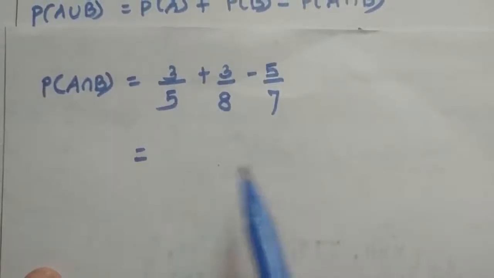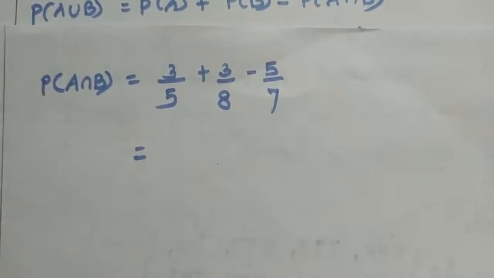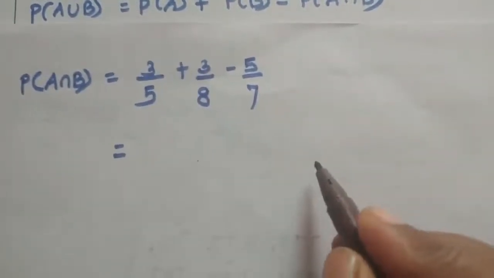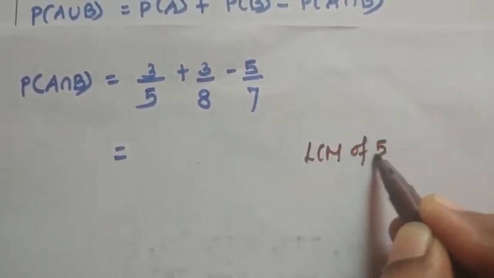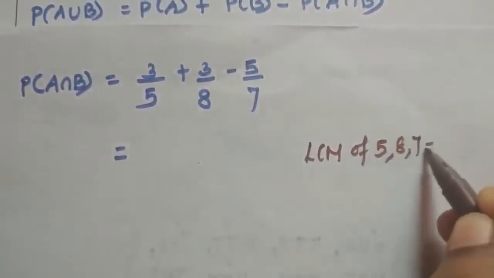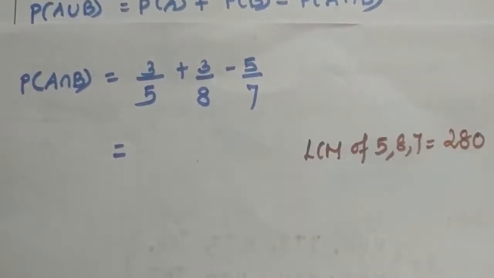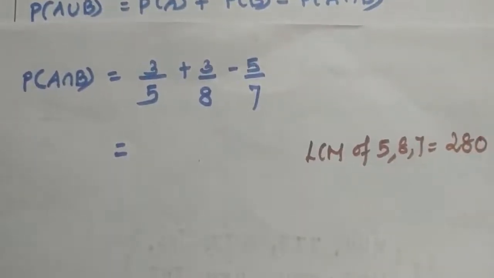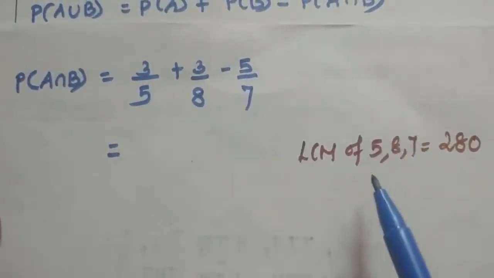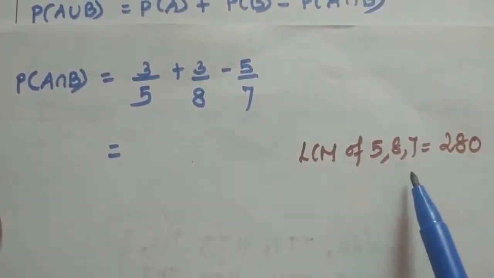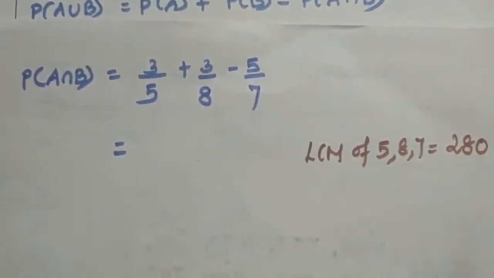Here the denominators are different, so we have to take the LCM of these three numbers. So the LCM of 5, 8 and 7 is 280. These three numbers are not divisible by any common number, so we just multiply and take the LCM. 5 into 8 into 7 is equal to 280.